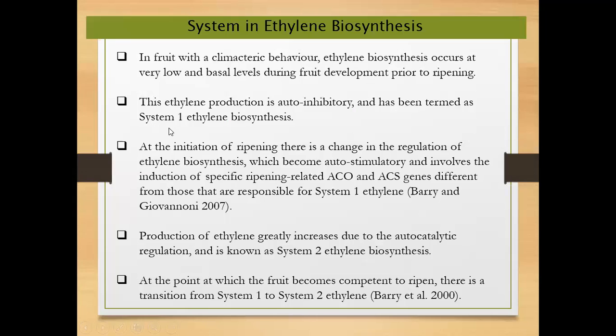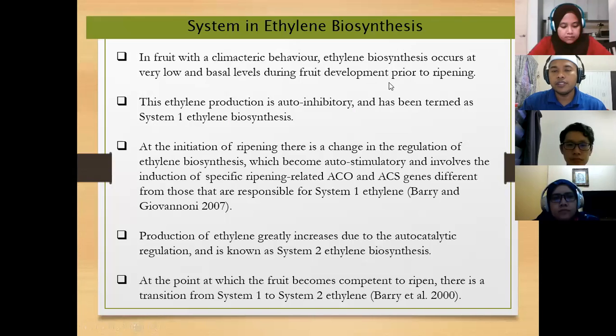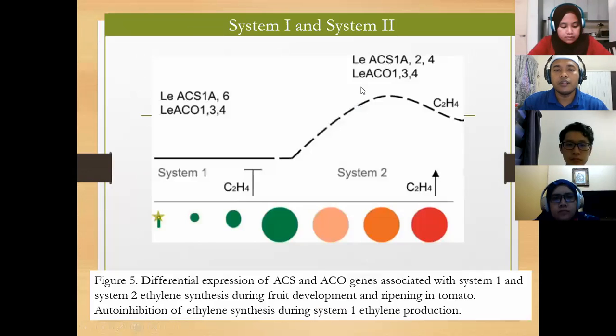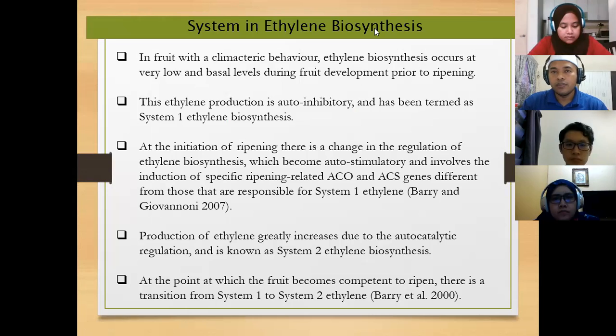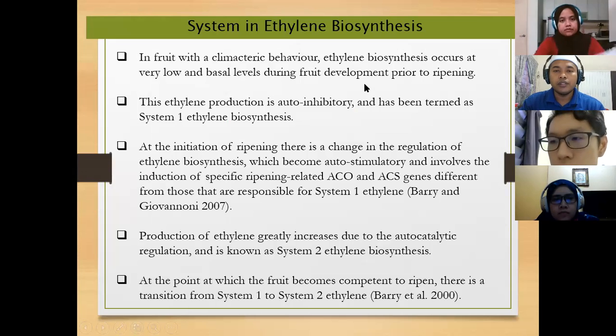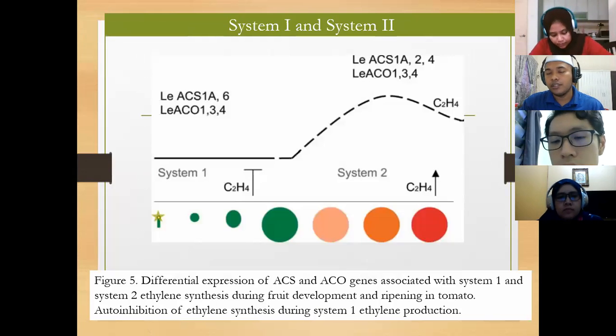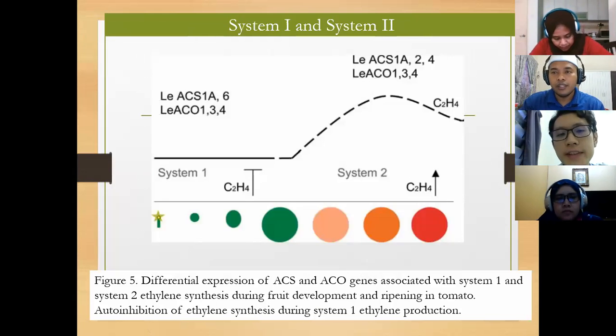So let's study the ethylene biosynthesis system. They have two systems. The first system is called system 1, and the second system is called system 2. So why is one called system 1 and the next one system 2? Because it depends on when the ethylene is produced. If you still remember, the function of ethylene is required for many things. Cell development requires ethylene. Cell signaling also requires ethylene. So cell growth also requires ethylene.